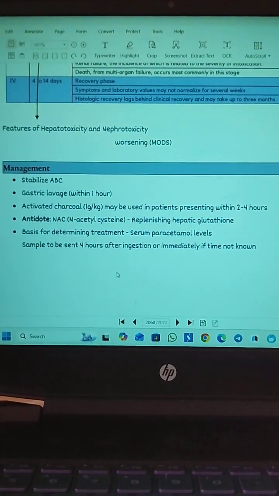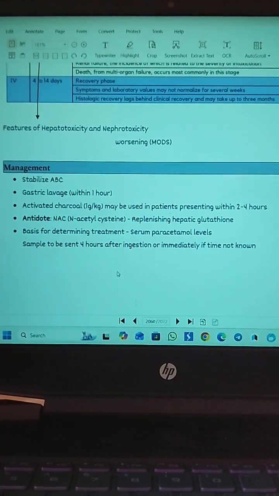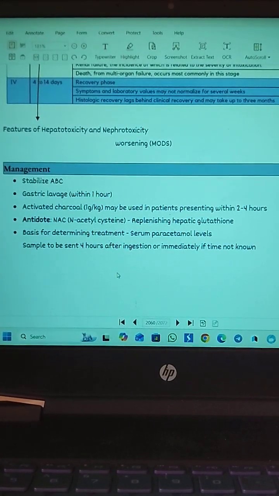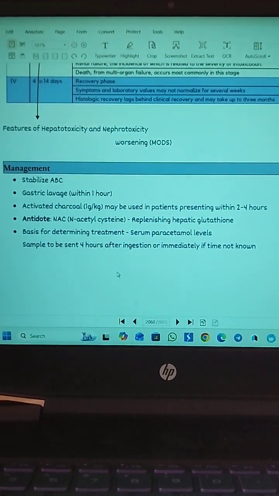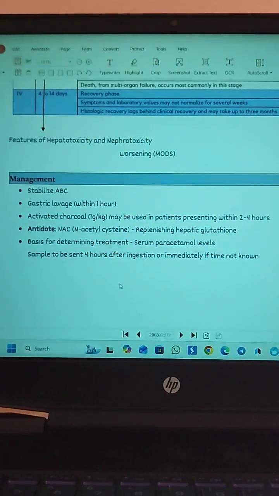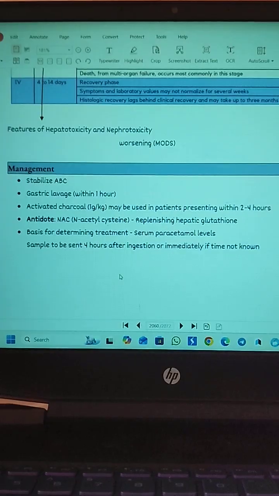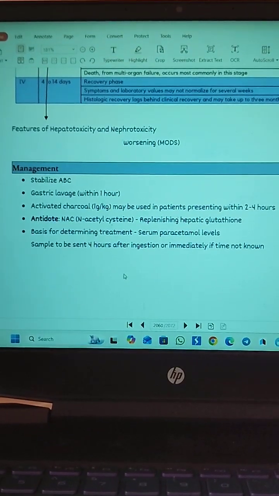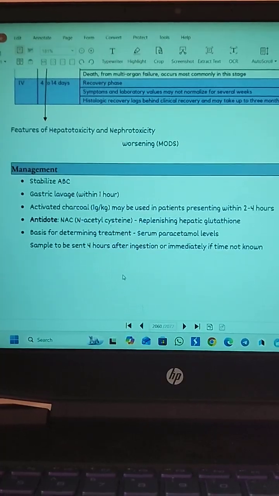And here the antidote is N-acetylcysteine. NAC is the antidote we are giving here, because it helps in replenishing the hepatic glutathione. The glutathione then converts the toxic metabolite to a non-toxic form. So the antidote works by replenishing the hepatic glutathione.